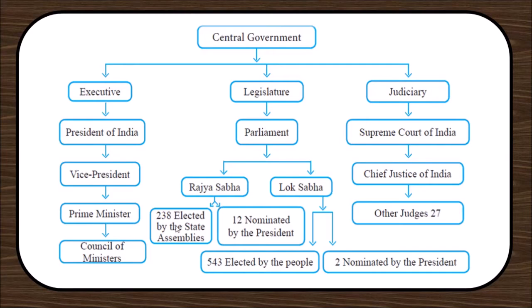Rajya Sabha is 250 and consists of two parts: 238 elected by the state assemblies and 12 nominated by the president. Whereas the Lok Sabha also consists of two things: 543 elected by the people and 2 nominated by the president. Coming to the last organ, judiciary, the first heading is the Supreme Court of India under the Chief Justice of India and other judges, 27. This is a small mind map for an easy understanding of the three organs of the central government.